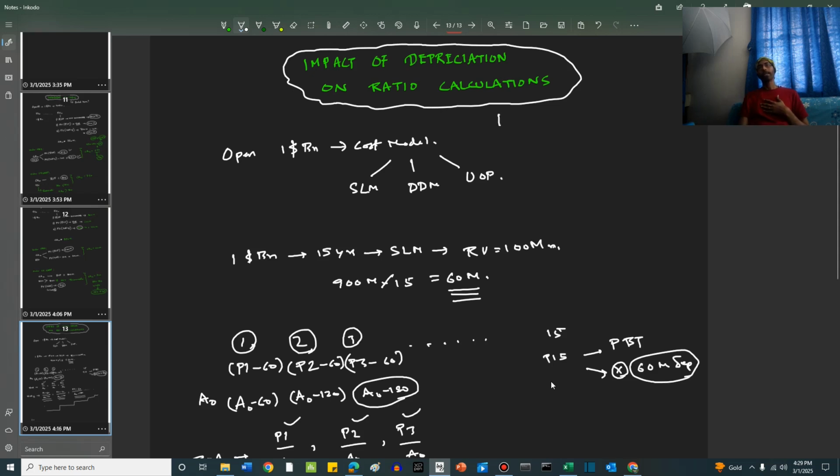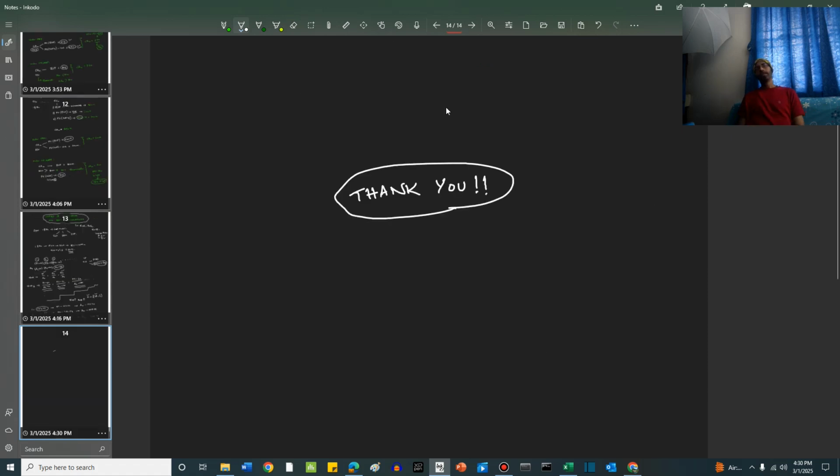Ratio calculations, we have only taken the example of return on asset and return on equity here. But essentially, this can impact everything, starting from return on capital, because that also has an element of equity in it. Then it can also impact things like leverage ratio. Leverage ratios are also getting impacted because leverage ratio is nothing but A by E. A is getting impacted, E is getting impacted. That is, asset is getting impacted, equity is getting impacted. So all in all, leverage is also getting impacted. Like this, you can calculate it on hands, live itself, whatever ratio is given, you just need to incorporate the depreciation and find the calculation. So I think this is it for this chapter, friends.